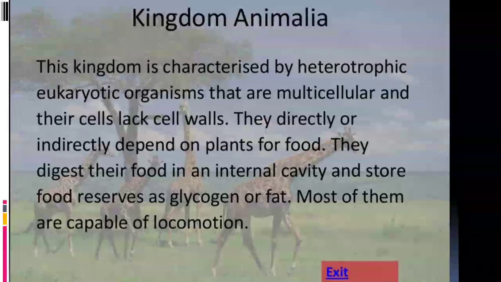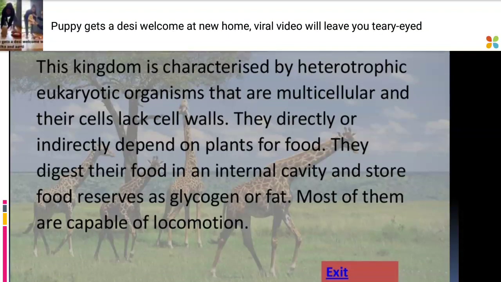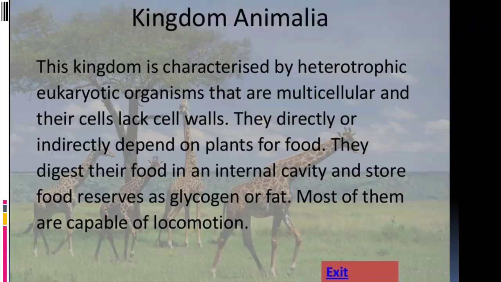of them are multicellular and they lack the cell wall. In the case of the animal kingdom, all animal cells lack a cell wall. In the case of the plant, the cell wall is present and it is made up of cellulose. They directly or indirectly depend on the plant for food. Sometimes they directly depend on plants, and they are known as herbivores, and sometimes they depend upon animals that already depend on the plant.